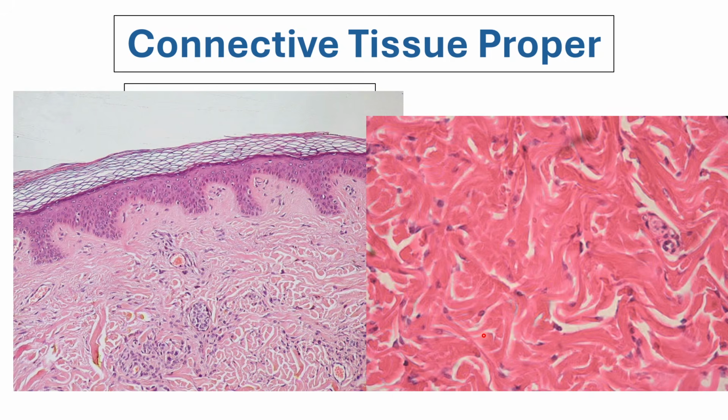So again, this is another zoomed in photo of your dense irregular connective tissue wherein the irregularity of the direction of the collagen fibers is more pronounced. Unlike the ones that you see in the tendon, the direction of the fibers is very, very irregular and multi-directional.